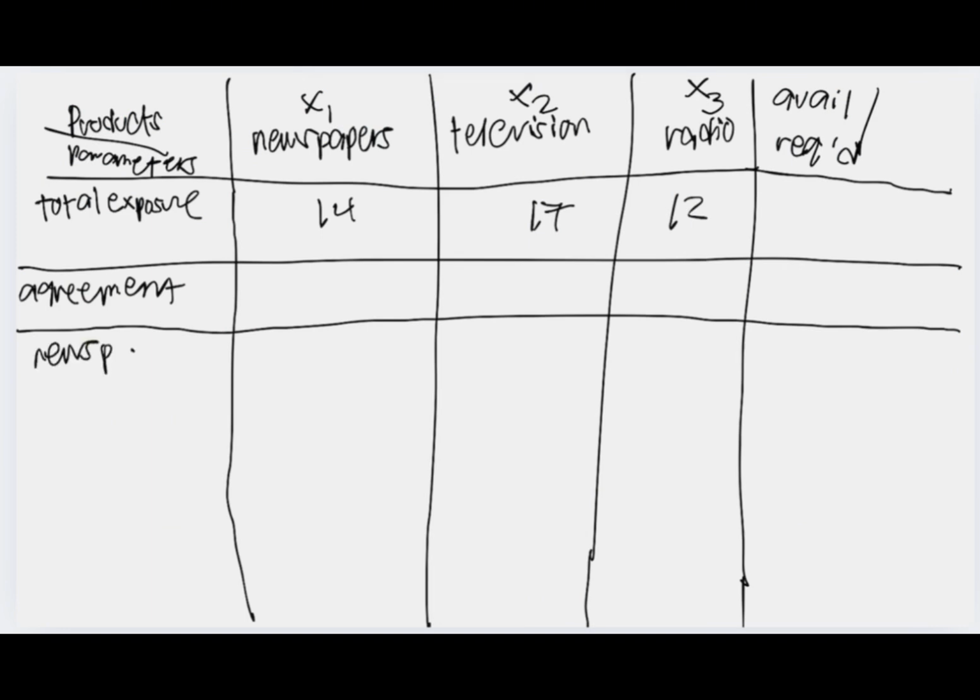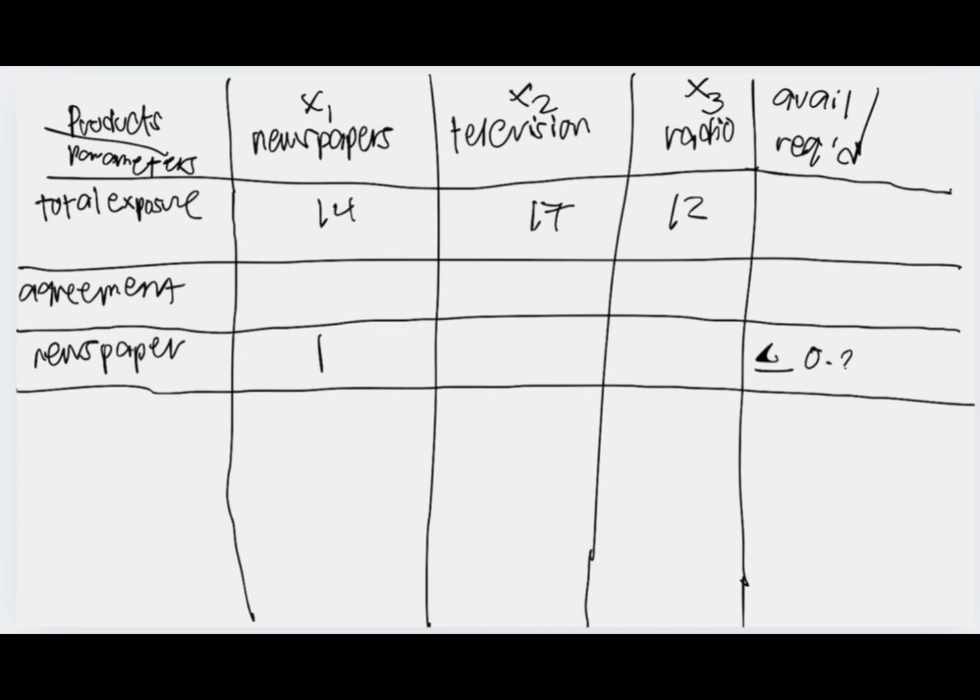Yung agreement sa newspaper is 1. Okay, newspaper, lalagay lang tayo ng 1 dyan. Okay? Ganyan parati yung gagawin natin. Okay? Kapag newspaper is less than 0.25 daw ng total budget. Okay? So, 0.25 of total budget, that's 175,000. Nilagay ko lang yan para lang palatandaan.